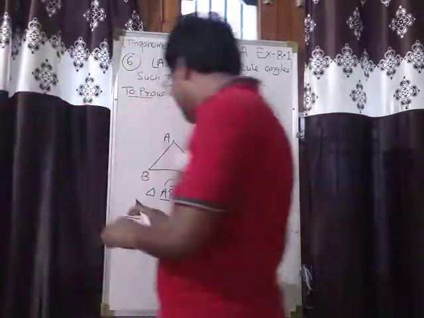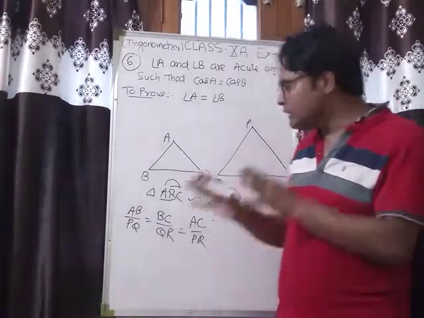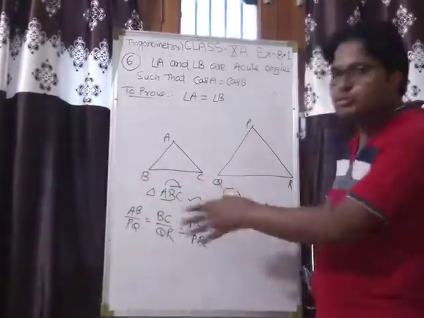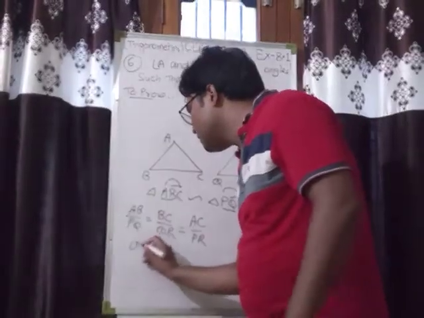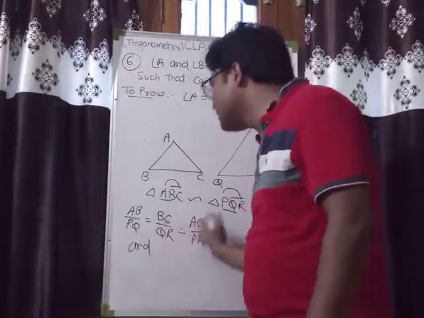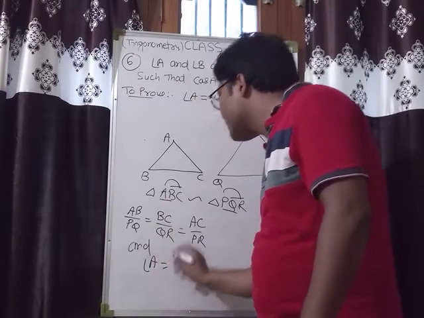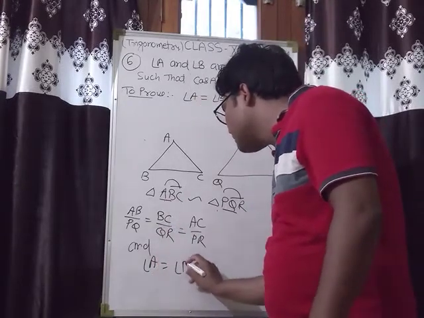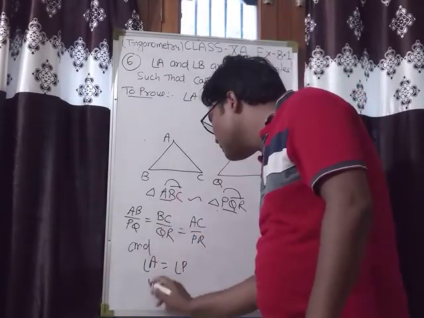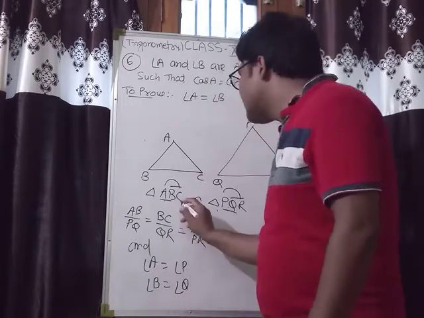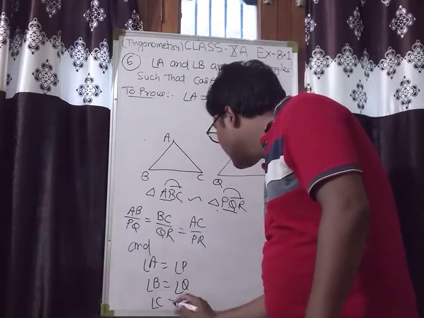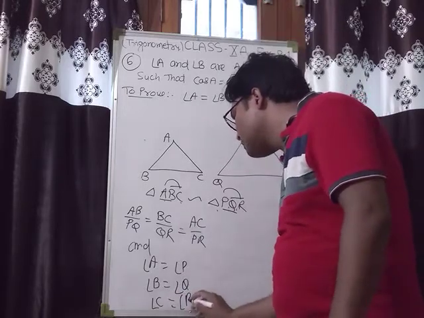So we will say that the sides of these two triangles are proportional and their corresponding angles must be equal. Angle A equal to angle P, angle B equal to angle Q, angle C equal to angle R.